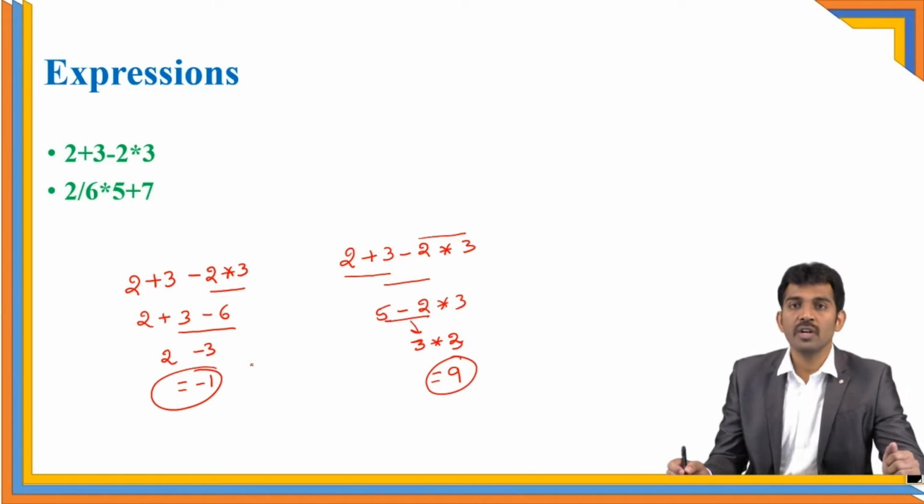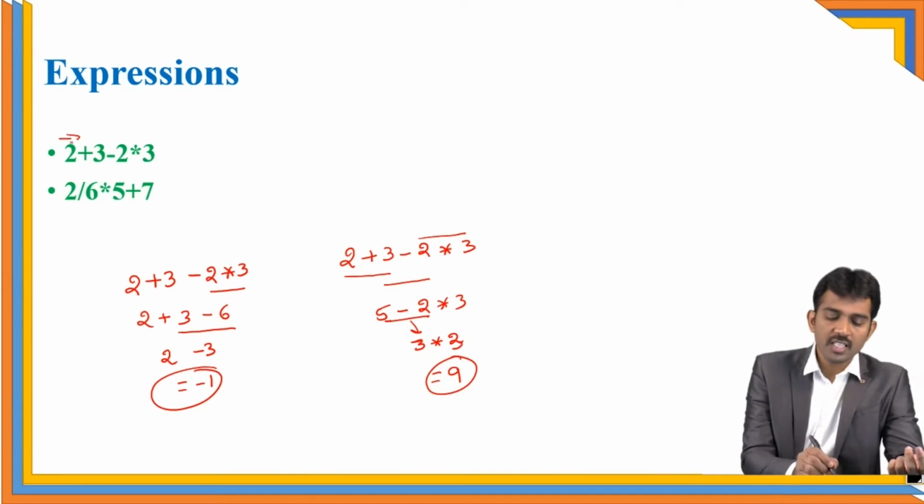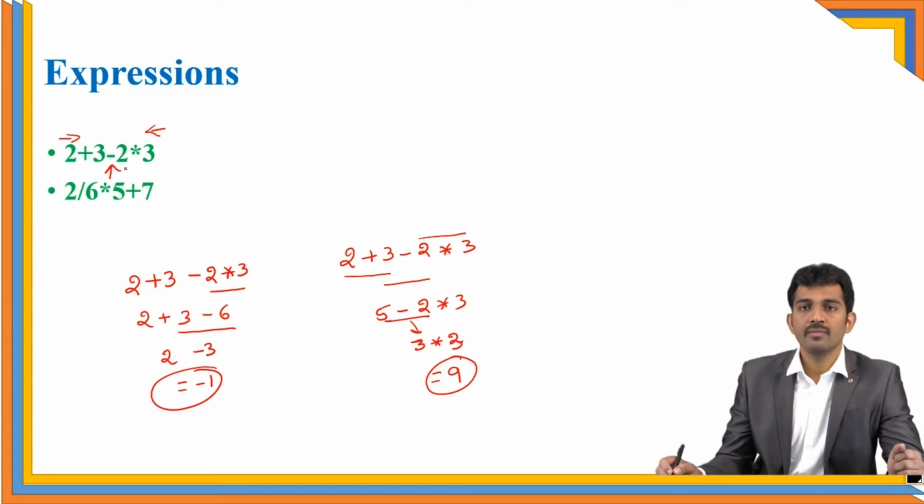Ambiguity. There is no rule, right? If you're not following a rule, definitely different persons will get different kinds of answers, because different persons have different mindsets. I may start from here, and some other person may start from here, and some person may start from the middle also. Right or wrong? If we don't have rules. So precedence is a rule which says which operator you are going to perform first and which operator you are going to perform next. This is called precedence.